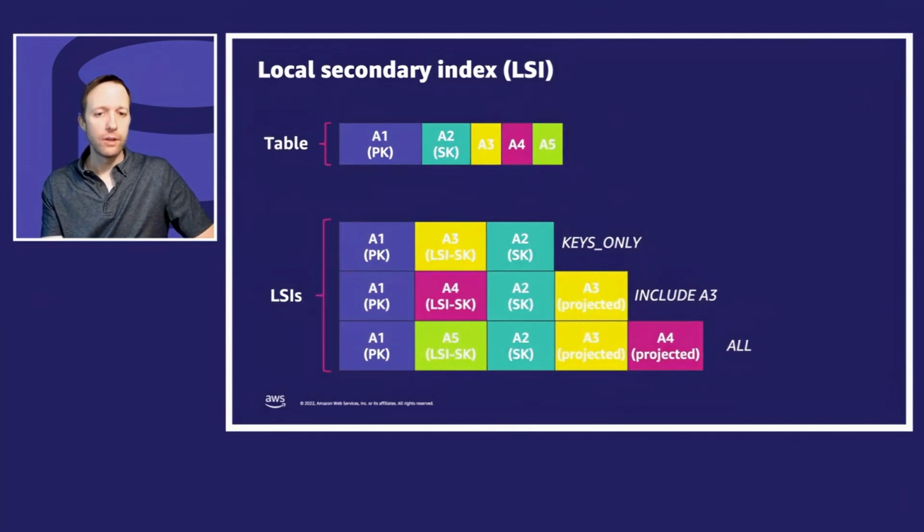And it's really called local because it's stored in the same physical partition. So instead of being potentially scattered around to different partitions, in this case, it's always in the same partition. And so in this case, maybe A1 is the movie and A3 is the director. And so I want to look up by director. Maybe A4 is the producer and I want to look up movies producer combination. You name it, this is another way to look at it.